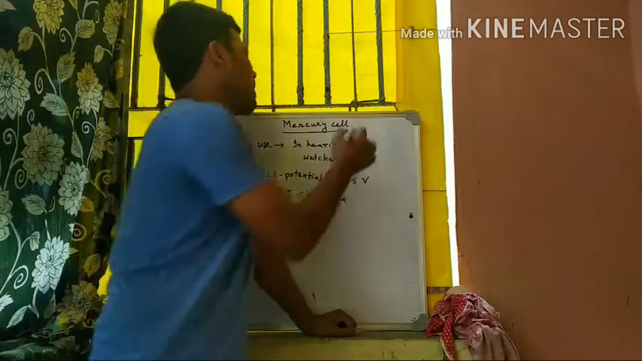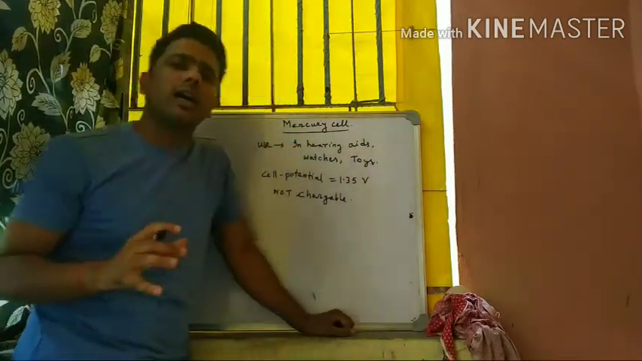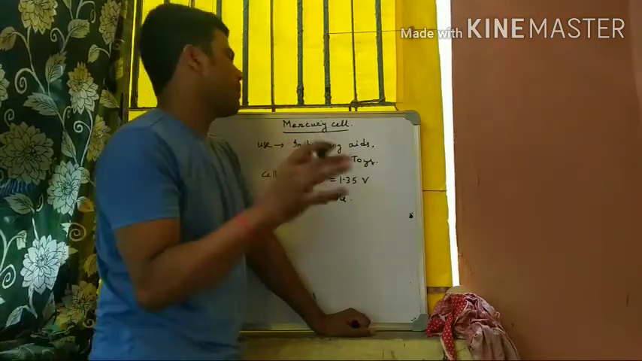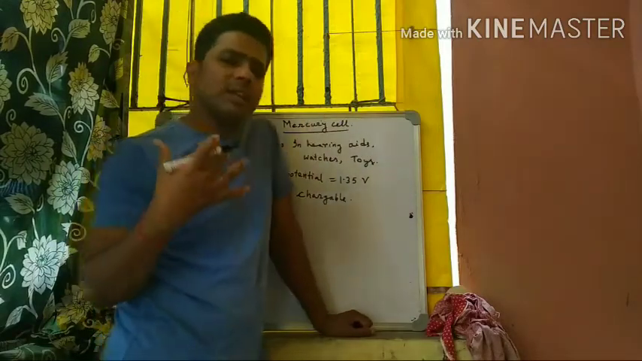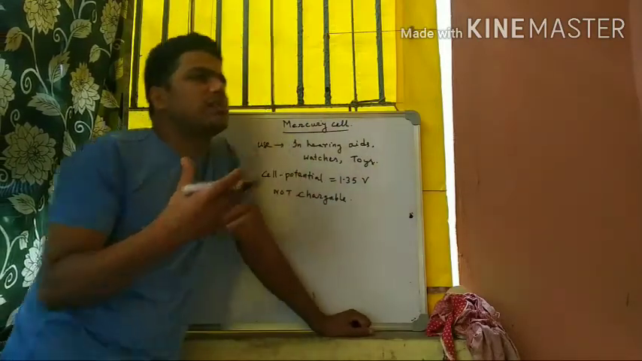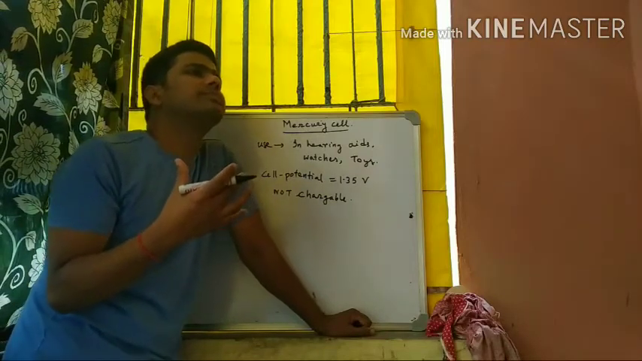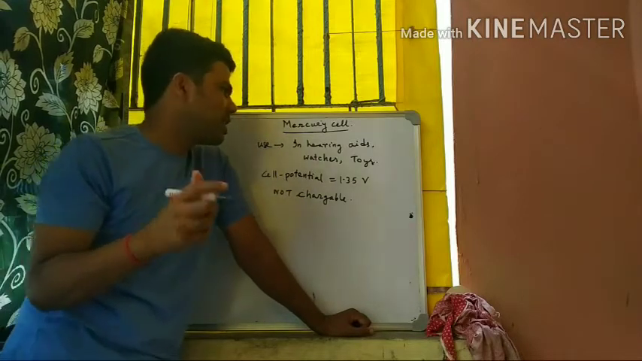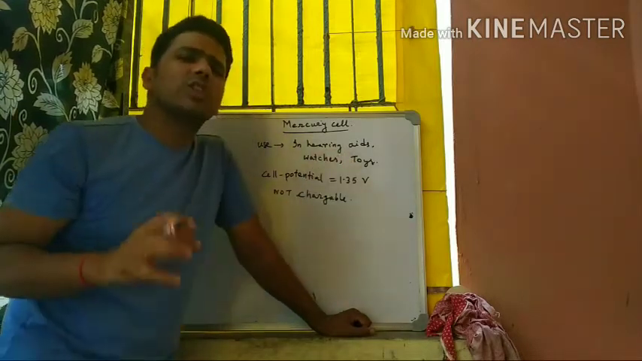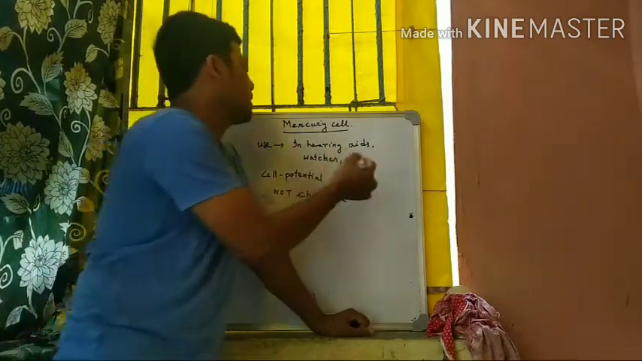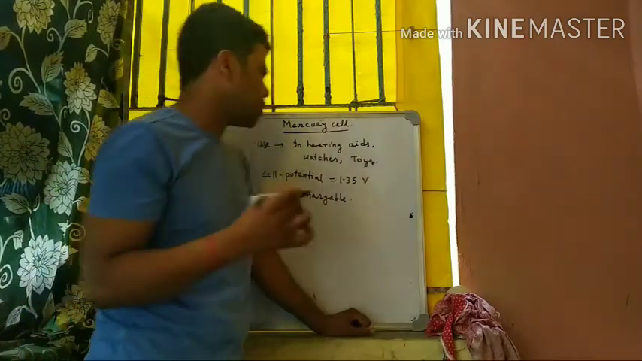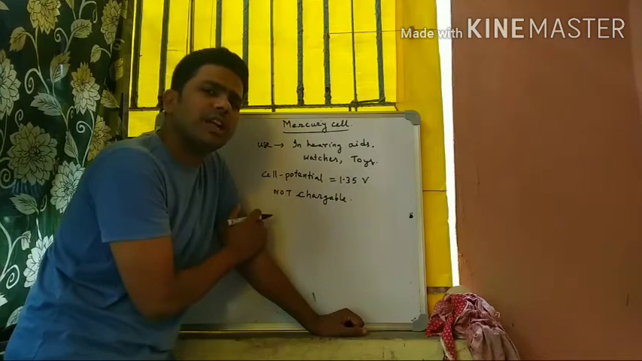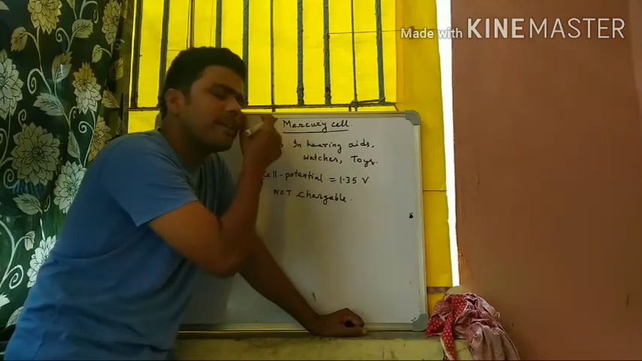Again I repeat, the mercury cell is one of the common primary cells. It is mainly used in devices where a low amount of current is necessary, mainly in hearing aids, watches, toys, etc. Its cell potential is 1.35 volt and it is not chargeable, so it is a primary cell.